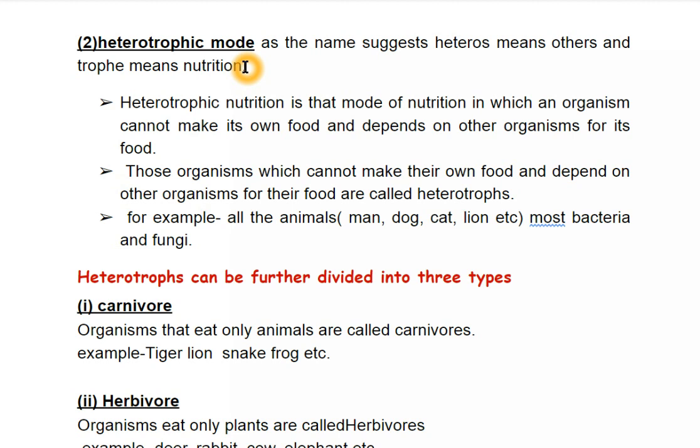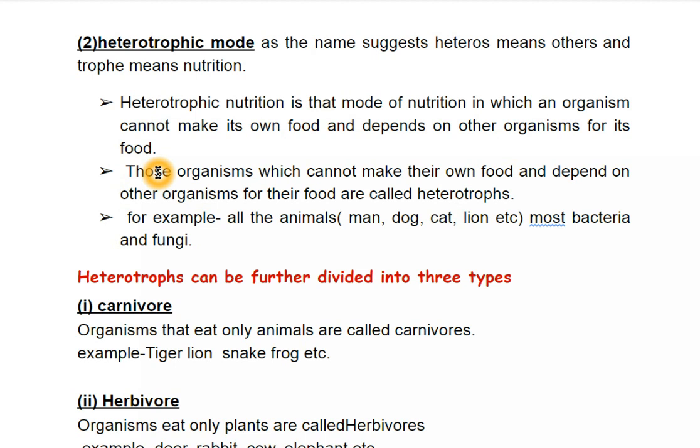The second is heterotrophic mode. As the name suggests, hetero means others and troph means nutrition. That means those organisms which depend on other organisms for their food have the heterotrophic mode of nutrition. So heterotrophic nutrition is that mode of nutrition in which an organism cannot make its own food and depends on other organisms for its food.